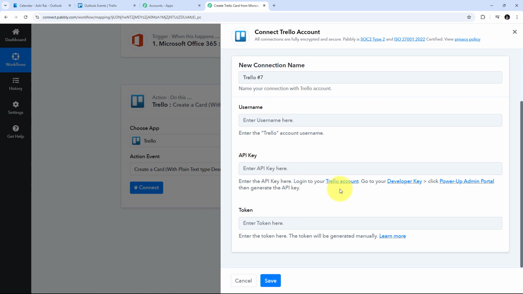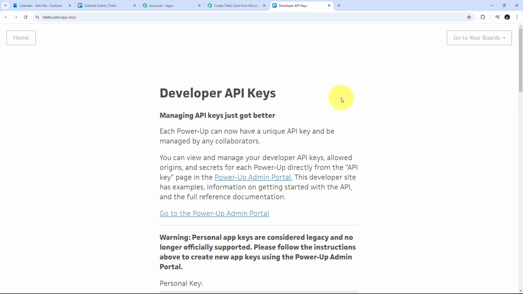For that, I need to first log into my Trello account, which I have already done in my browser. And then I need to go to developer key. And in this developer key option, I will find all the details, like I will find my username, API key, and the token. So for getting all these details and for generating the details that are required, I need to first click on this hyperlink by clicking on the developer key button. And before clicking on this hyperlink, we need to make sure that we have logged in to our Trello account. And in this, it has taken me to the developer API key option.